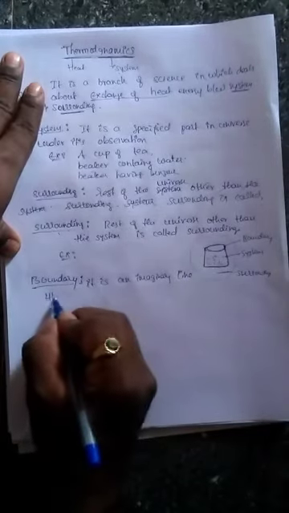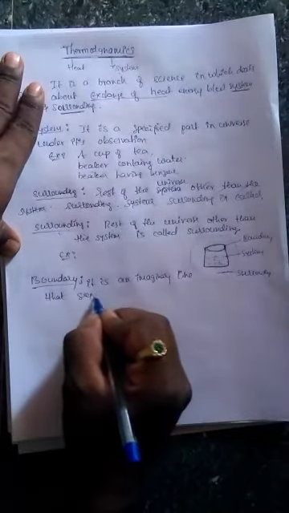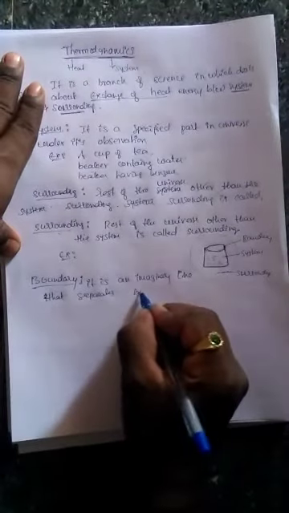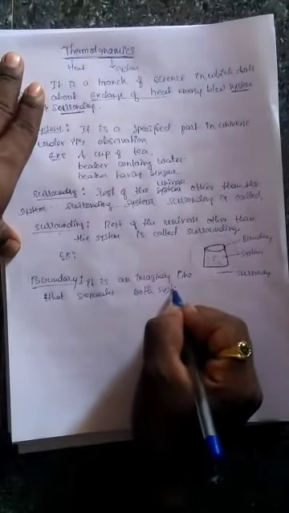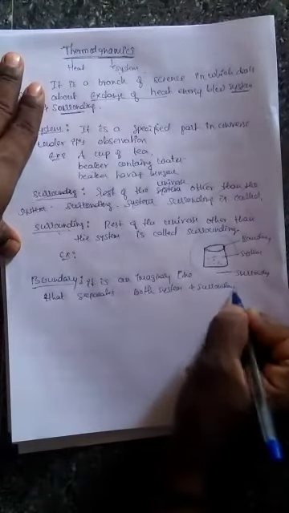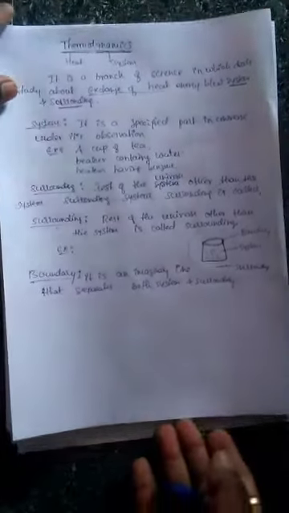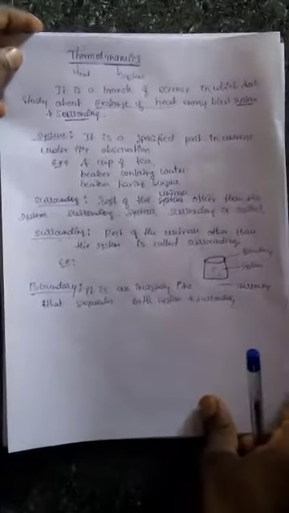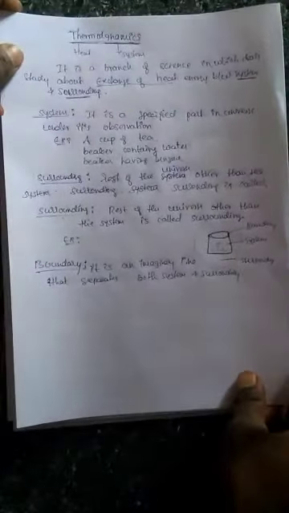It is an imaginary line that separates both system and surrounding. This is the definition of boundary. All these are some basic words that we should learn to understand the chapter thermodynamics.